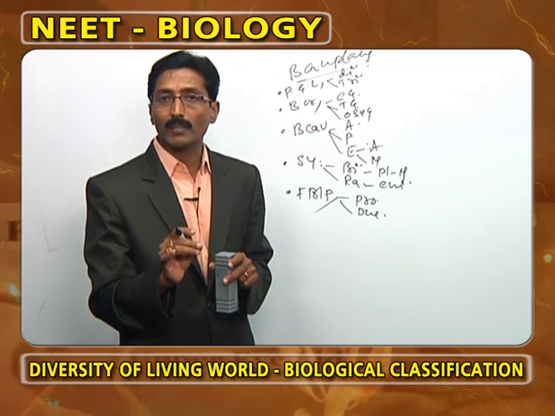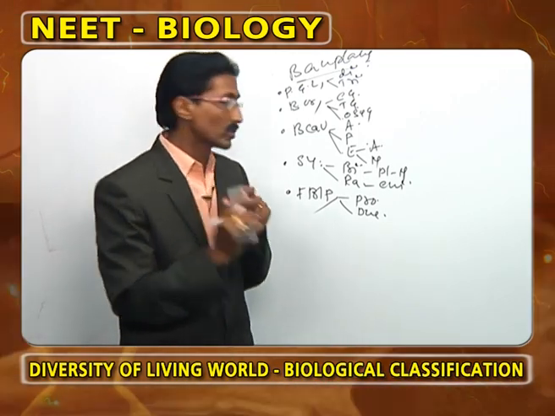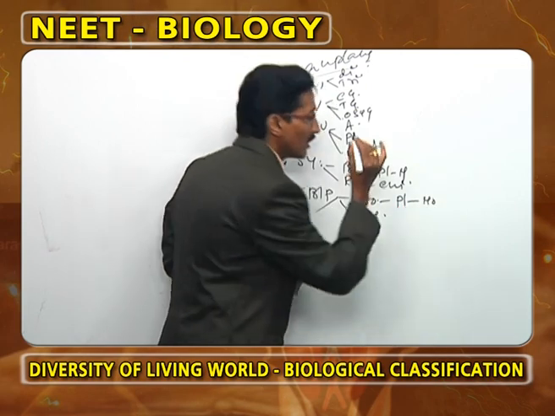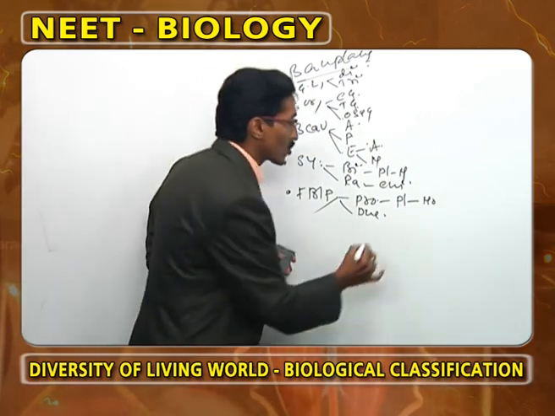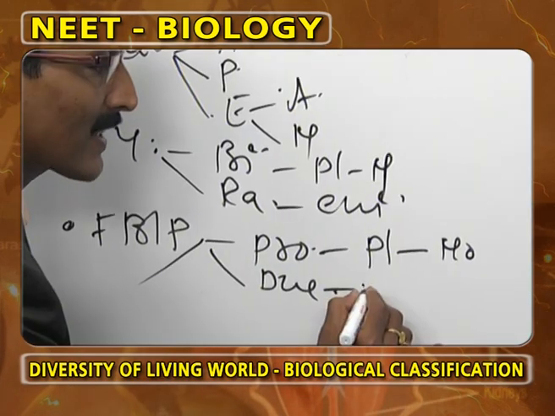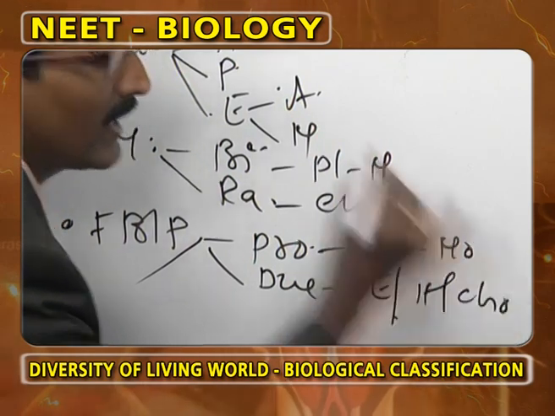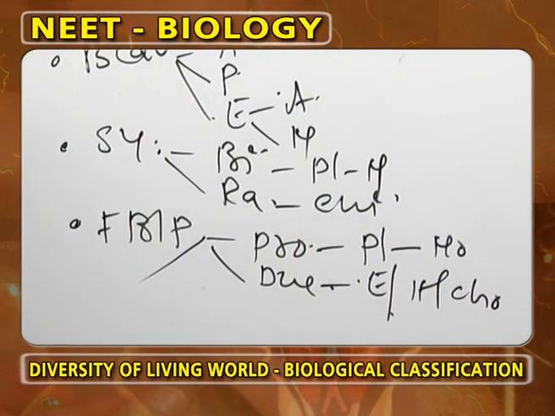What is meant by protostomia? In these animals, the blastopore becomes the mouth. What are the examples for the protostomia? Platyhelminthes to Mollusca. What is meant by deuterostomia? The blastopore becomes the anus. What are the examples? Echinodermata, Hemichordata and Chordata.